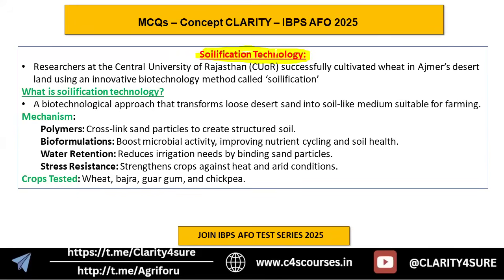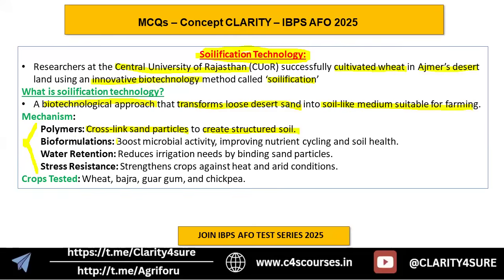So what is this soilification technology? Researchers at the Central University of Rajasthan successfully cultivated wheat in Ajmer's desert land using an innovative biotechnology known as soilification. It is a biotechnological approach that transforms loose desert sand into a soil-like medium suitable for farming. What is the mechanism used to convert that desert land into a soil-like medium? Number one, polymers are used so that the sand particles are cross-linked to create a structured soil, which can be used like a medium.